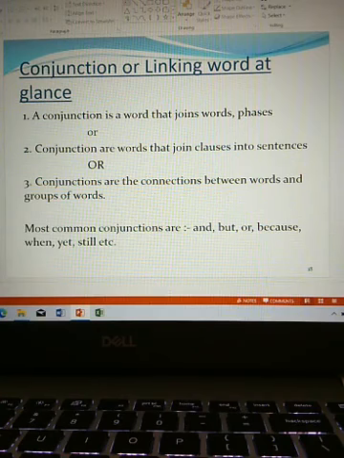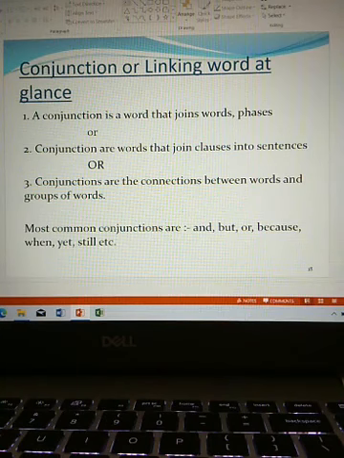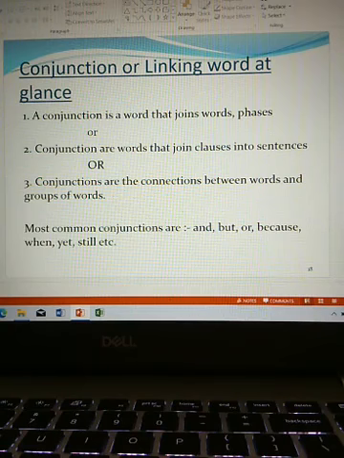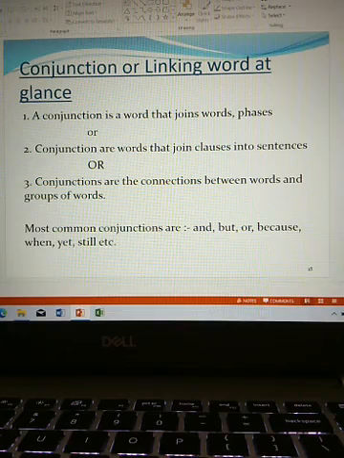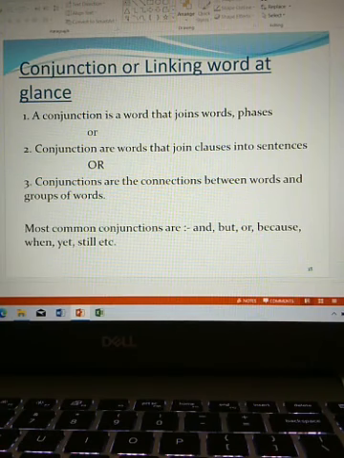As we have already said, connectors comprise conjunctions, phrases and adverbs. So, I am discussing conjunction or linking word. Most common conjunctions are and, but, or, because, when, yet, still, etc.